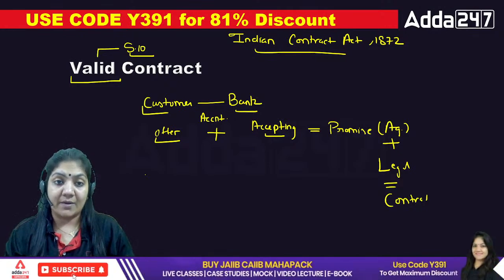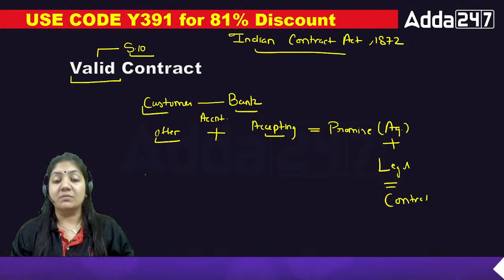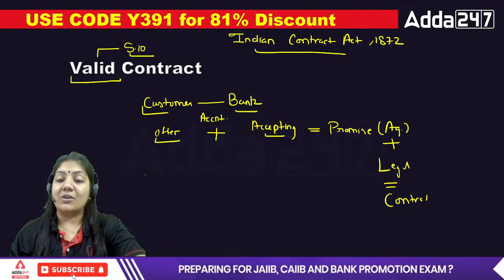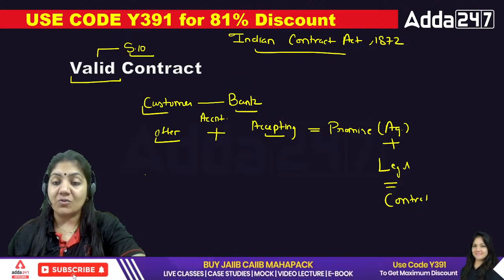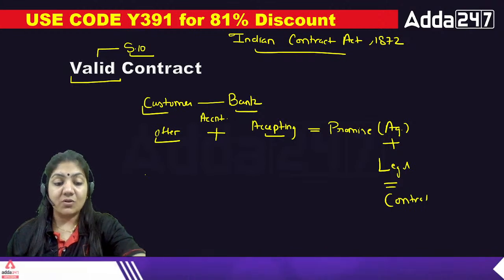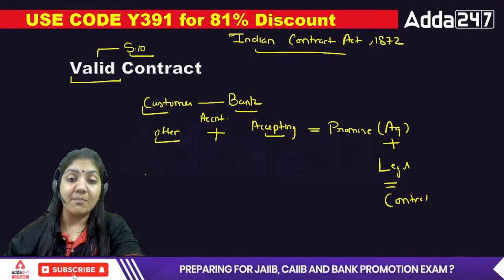Section 10, I have already told you, is the backbone of the Indian Contract Act. So a valid contract is fulfilling all the essential points of Section 10 of the Indian Contract Act. Yes class, any doubt in valid contract? Again I'm asking because all terms are very, very important.